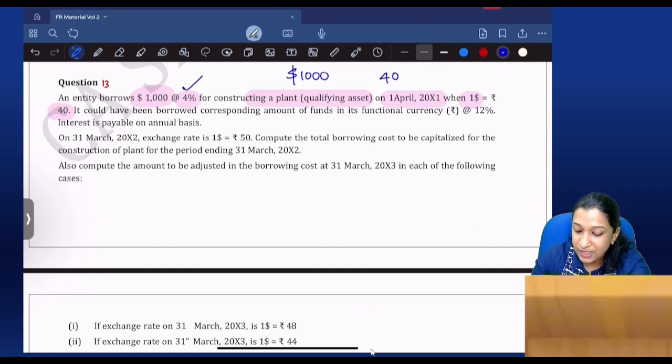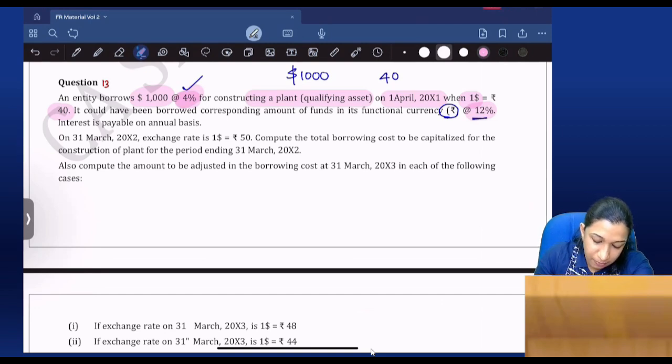It could have borrowed a corresponding amount of funds in its functional currency, that is rupees. We could have borrowed the funds in our own currency, rupees, but the interest rate would have been 12%. So that is why you have gone for a foreign currency borrowing. Here the interest rate is 12%, but outside India the interest rate is 4%.